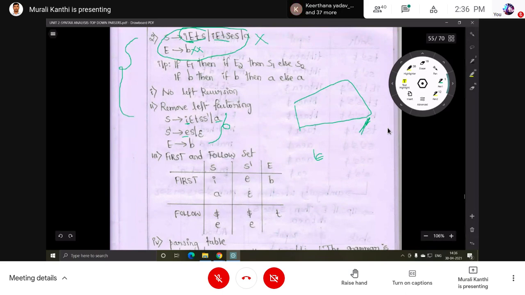The next, follows of S dash also dollar E. Then follows of E, what will we get directly? T is here, T is a terminal. So simply T is taken. So this is the first set and follow set.